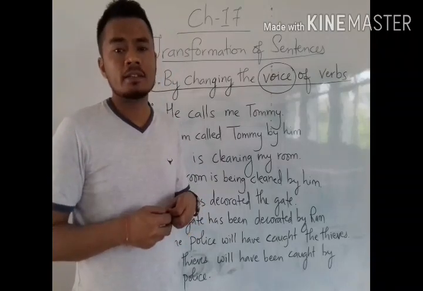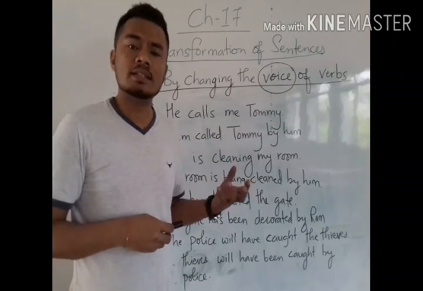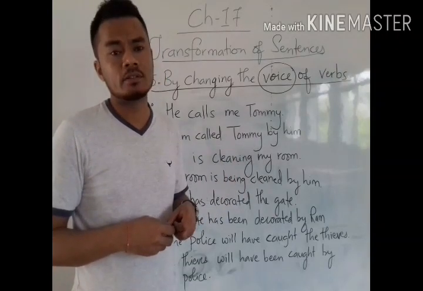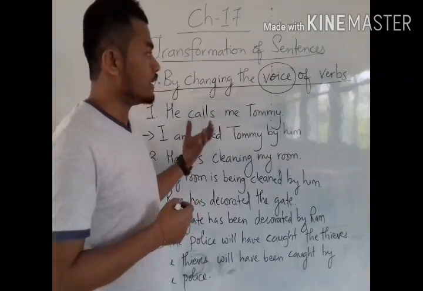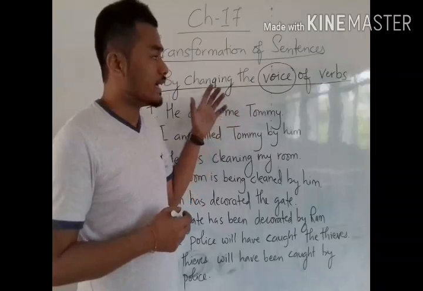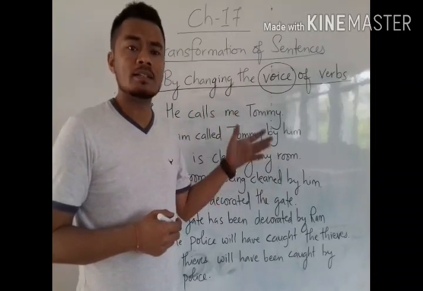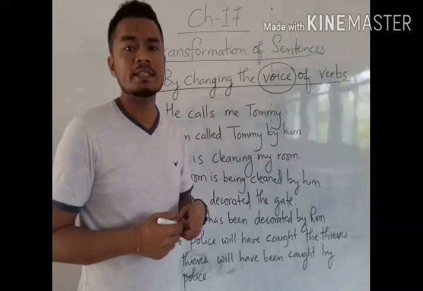If the action is done in the sentence, that means someone is there to perform this action. So when we change the voice of verbs, there are certain changes in the way we write the sentences also. We have to understand the subject and object of the sentence.